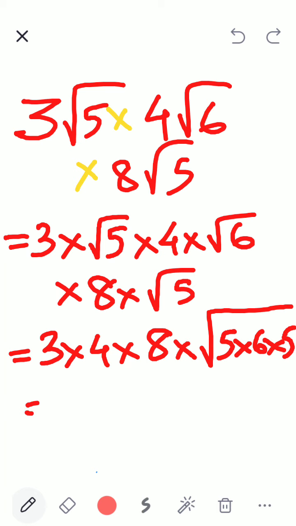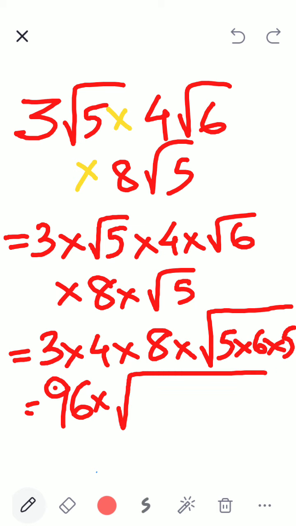3 into 4 into 8 is how much? Yes, 96, multiplied by root of 5 into 5 into 6.